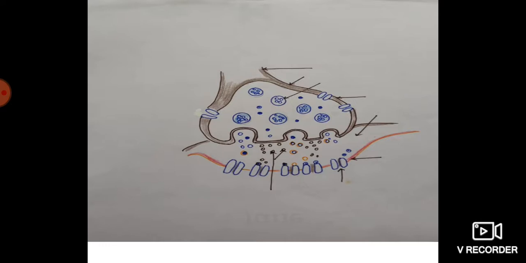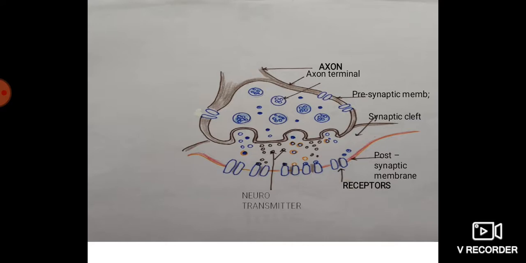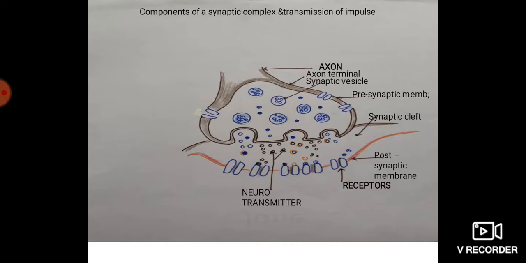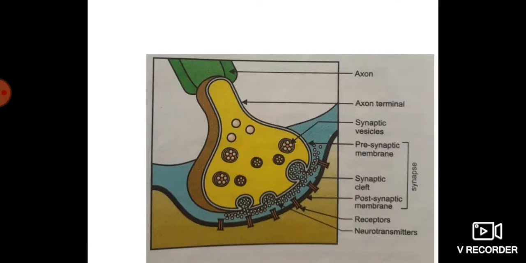This is the diagram showing neurotransmitters. Axon terminal, presynaptic membrane, synaptic cleft, postsynaptic membrane, receptors, neurotransmitter, the synaptic vesicles, and of course components of a synaptic complex and transmission of the impulse. This is the detailed diagram of it.